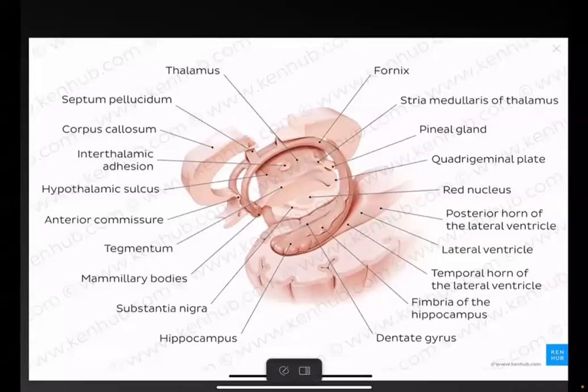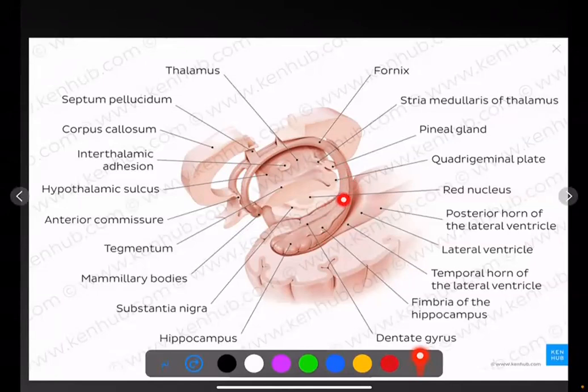The free end of the hippocampus will give rise to the fornix. The crura of the fornix run on the upper surface of the thalami, under the surface of the corpus callosum, and join with the other part of the fornix to form the body, which is then divided to form the column, which ends in the mammillary body.